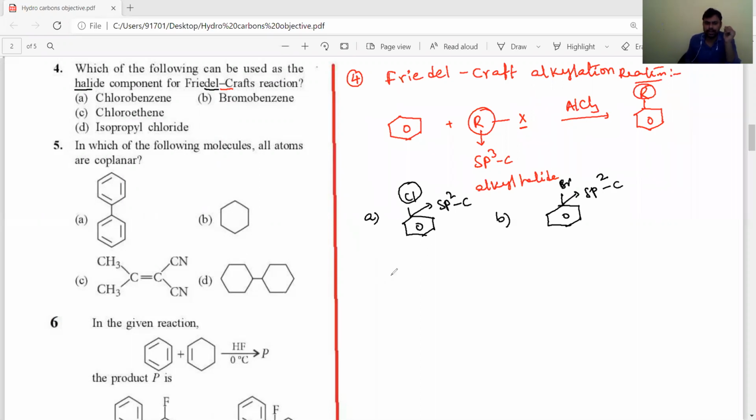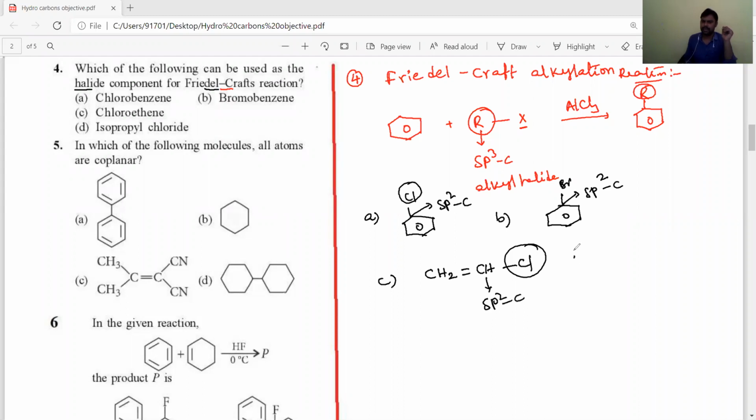The same way, the third option is chloroethene, CH2=CH-Cl. This chloroethene is nothing but vinyl chloride. So here the halogen is attached to an sp2 carbon.